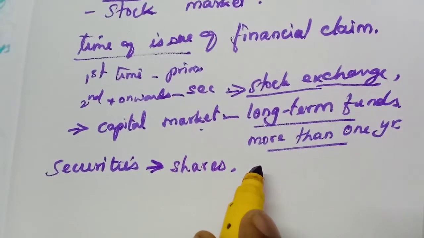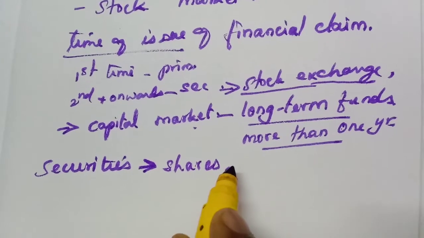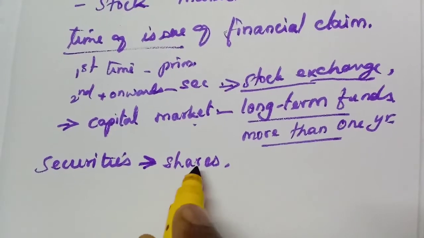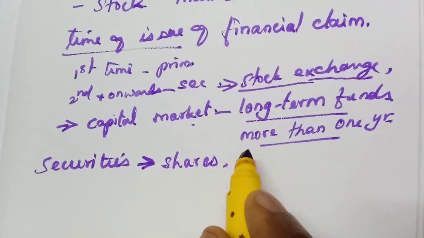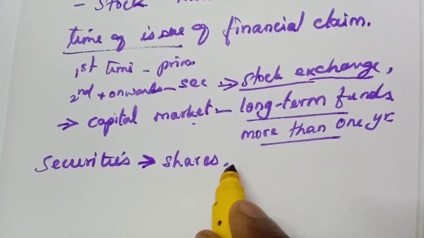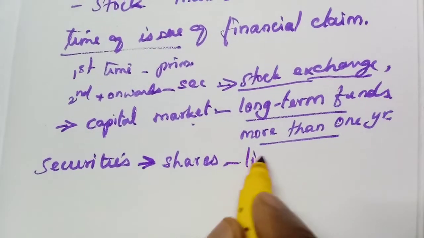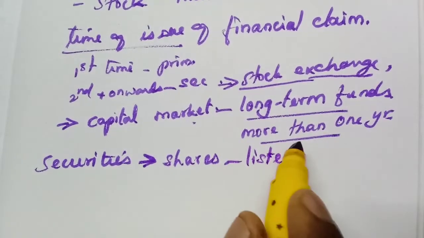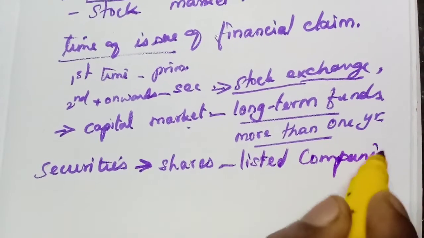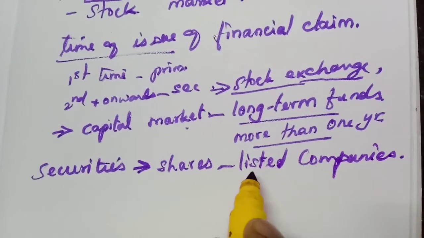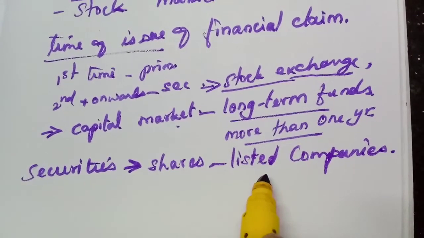Shares issued by a private company cannot be bought and sold here; only public company shares can. But even among public companies, not all shares can be bought and sold, because only the securities of listed companies can be traded. I remember I told you about listed companies. What are these listed companies?